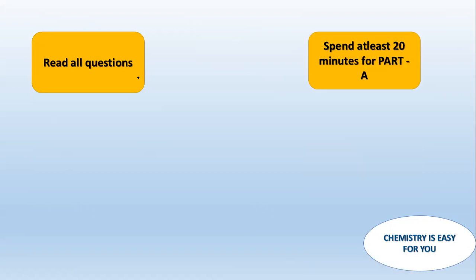Second thing on the examination day is spend at least 20 minutes for part A. This is my suggestion. You may or may not take it, but I suggest that you spend at least 20 minutes for part A, because in part A, sometimes you can easily score 5 marks minimum. It would be a major boost to your total score. For average students, this 5 marks will be really helpful in their final results. So spend at least 20 minutes for part A, so that you can read the questions and try to answer them. You can make it 15 or 10, but do read that part also. You can get some marks from that.